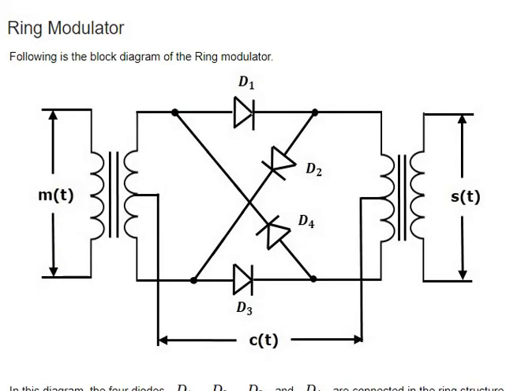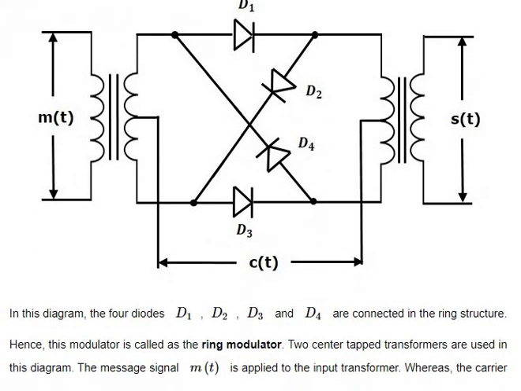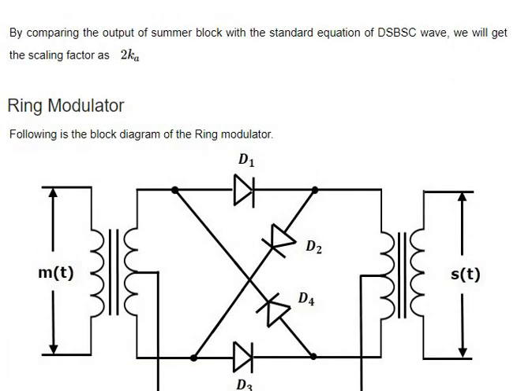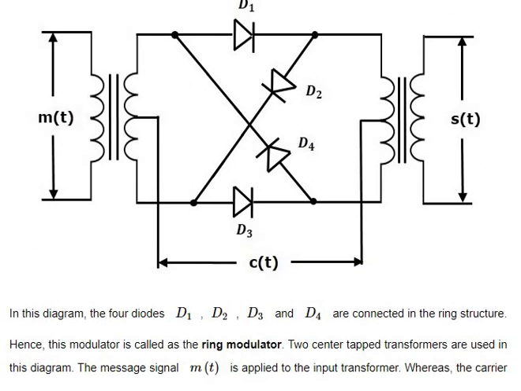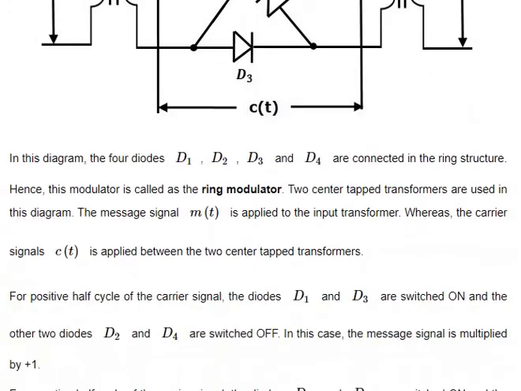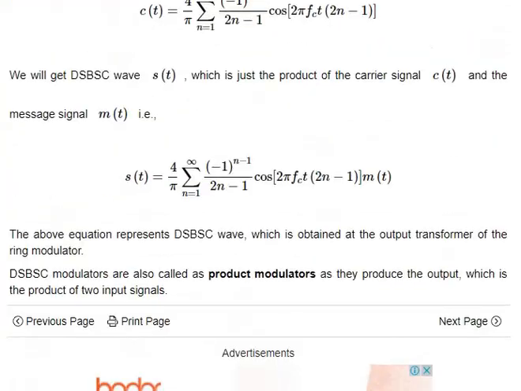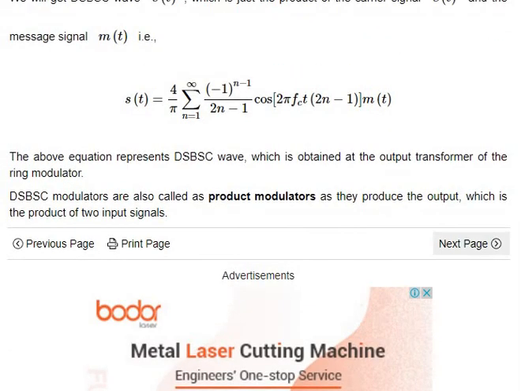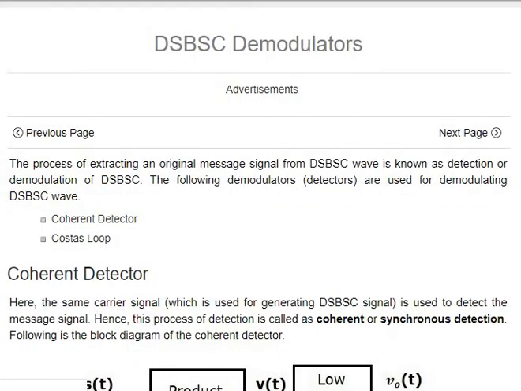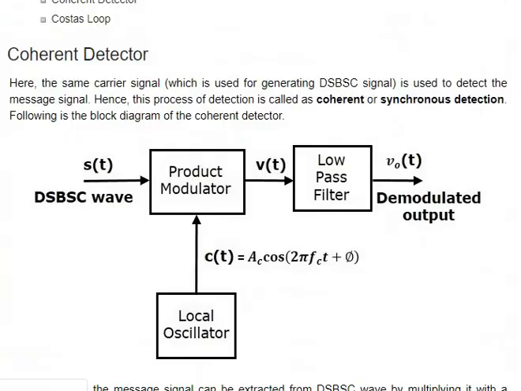This is the ring modulator, the basic one. If we get a question about the ring modulator, you need to have a clear-cut idea about in which case the diode turns on and in which case the diode turns off. You need to get that format, draw the diagrams and write the equations for that. The product detector is very easy.